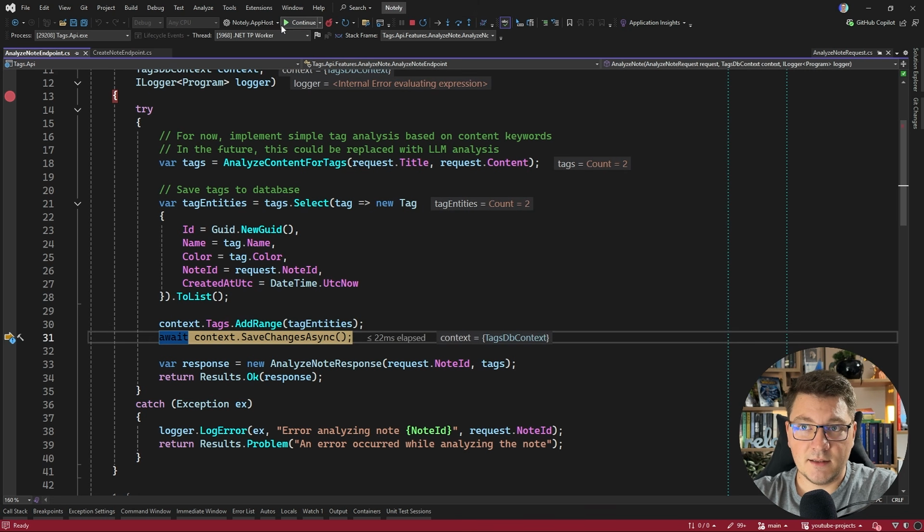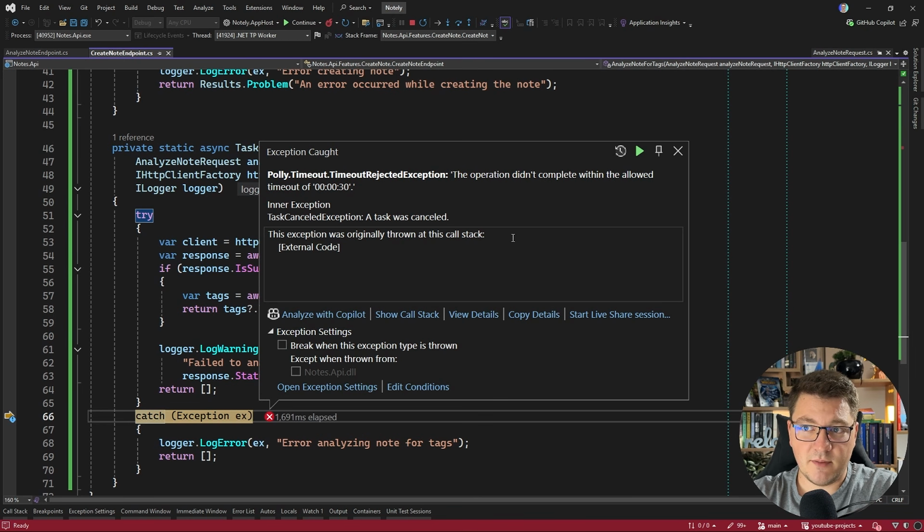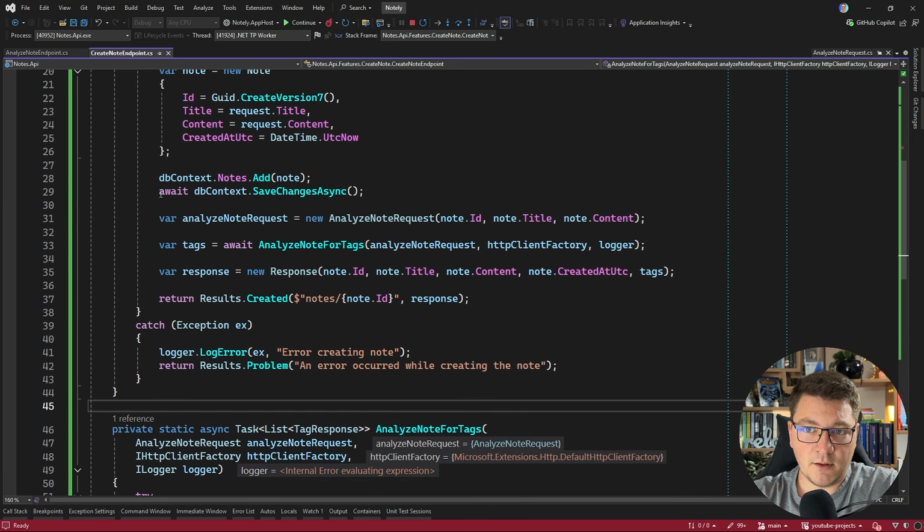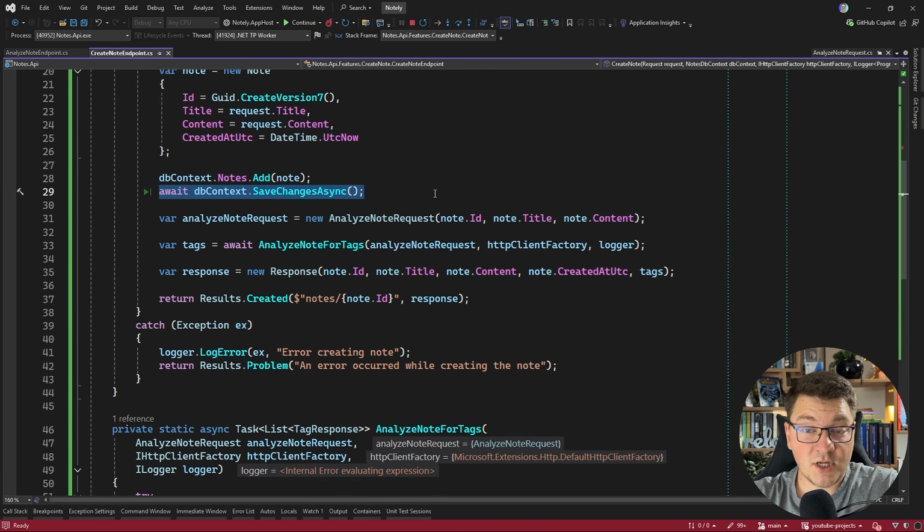But nonetheless, let's press continue, and we should get a response back in Postman, but I managed to exceed the timeout while mumbling about the implementation specifics. So now we end up in some intermediate state. Recall that our call to save changes completed, but our synchronous call to the tags API did not. And now we have the note in the system, but we don't have the tags.